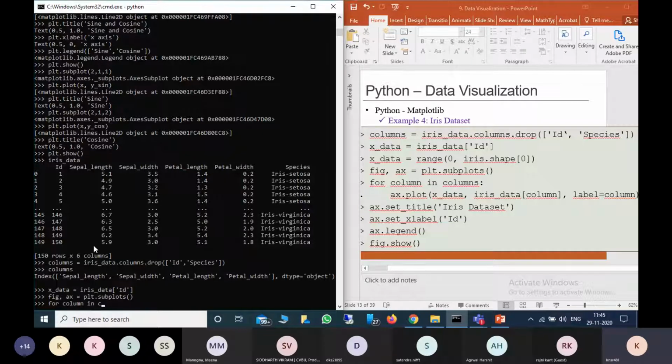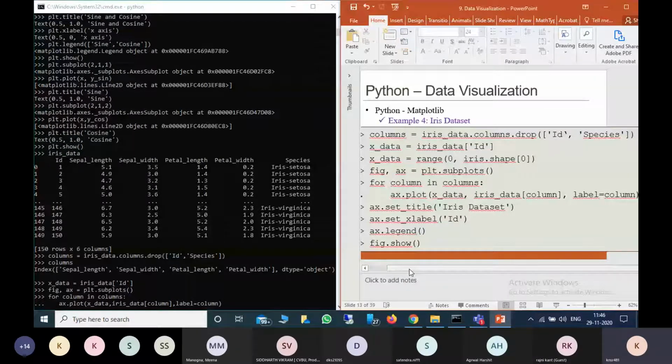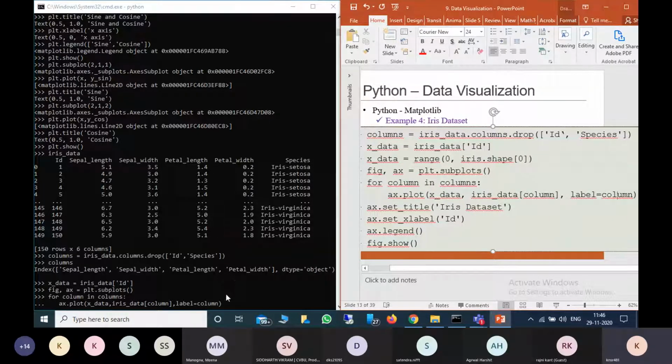So for column in columns, ax.plot with x data and iris data of column. Each column we are taking as y-axis data. Now the label is column.